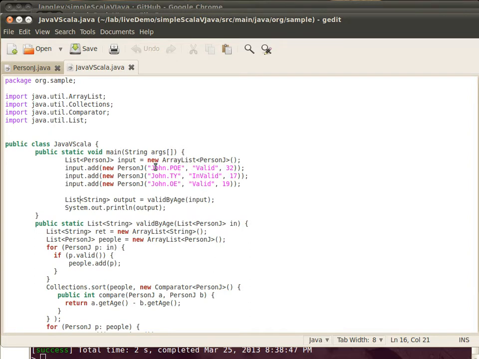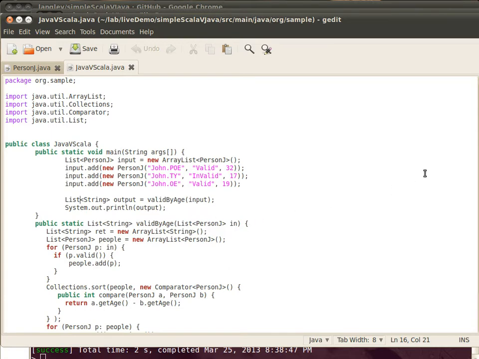And I've included initials, if you will, in their first name, just so that it makes it easier when we're looking at the output, so that we can see that we've gotten the results we expect. You can see that John T.Y., whose last name is invalid, is actually 17, so he shouldn't show up in our lists. The next thing we do is we run this input list through the valid by age method. We'll look at it in a second, and then just print that result.